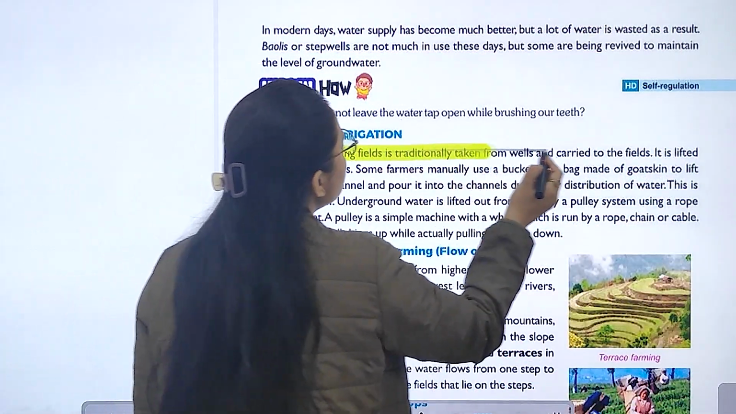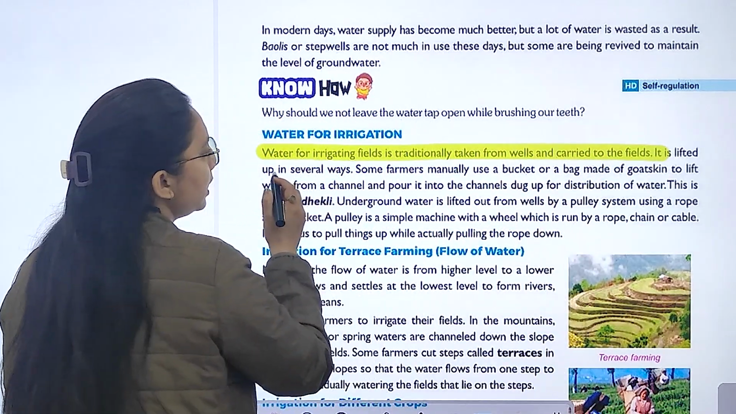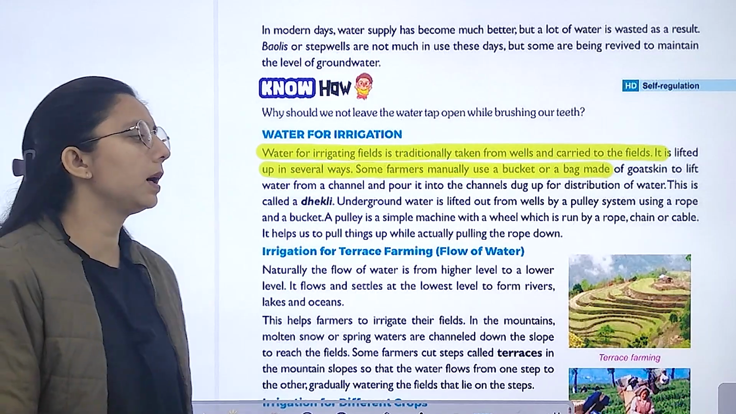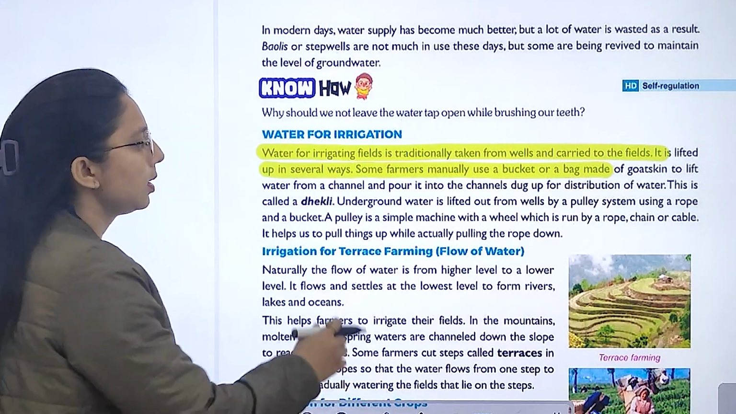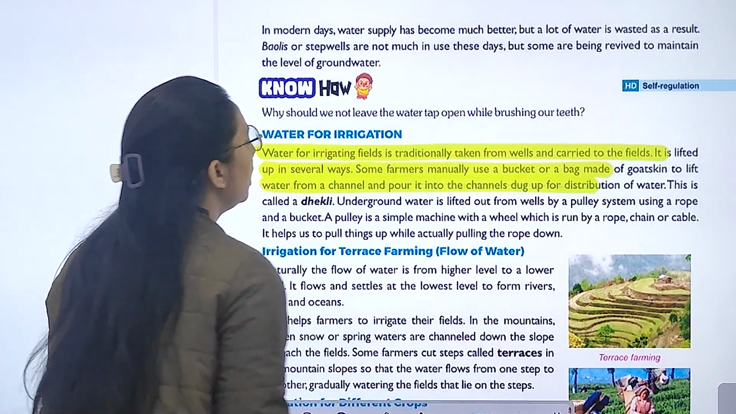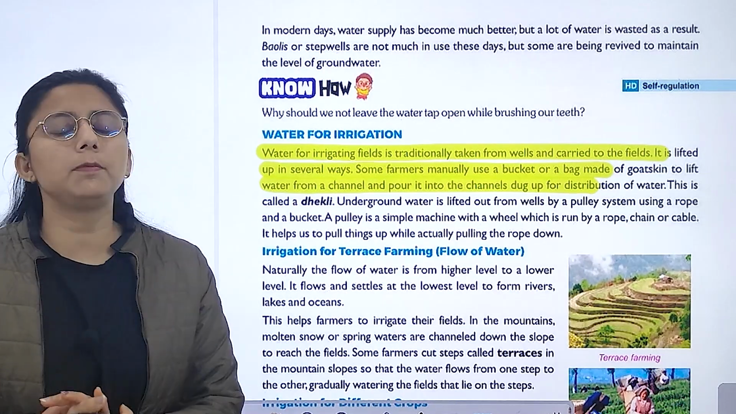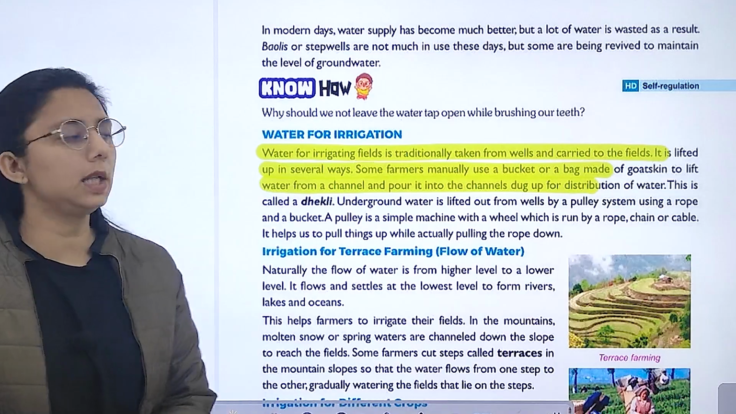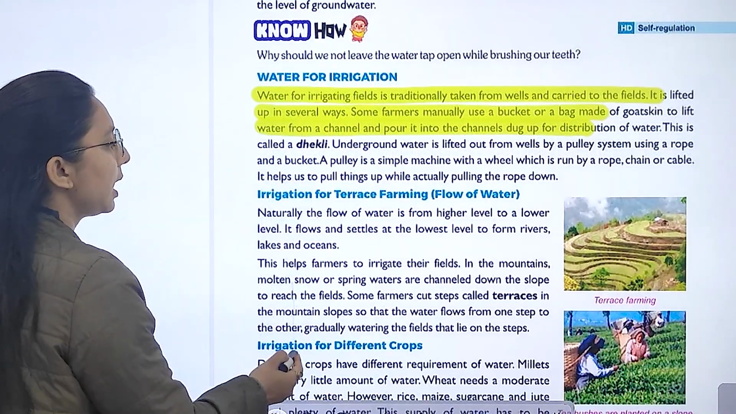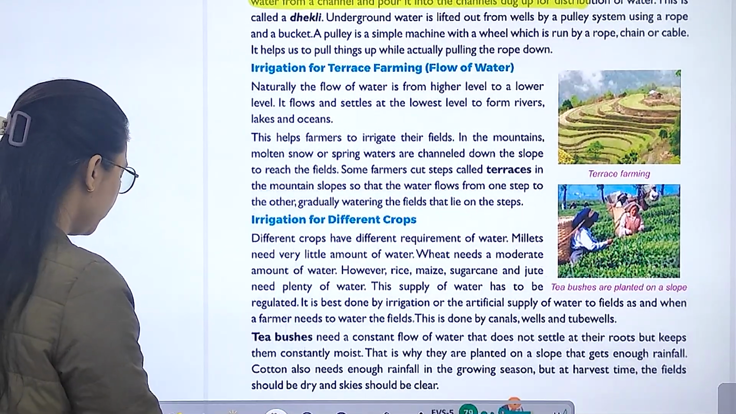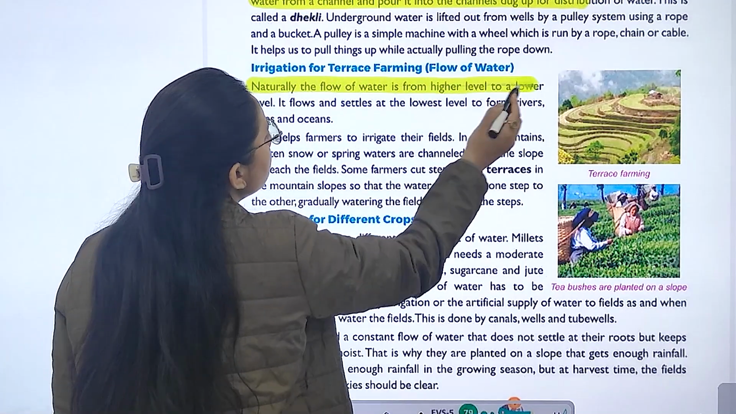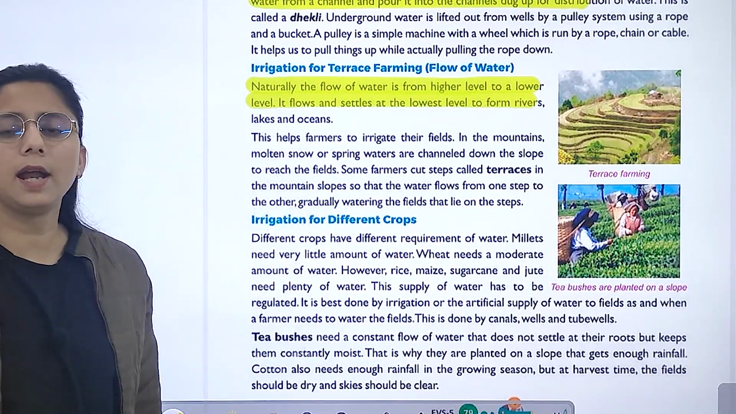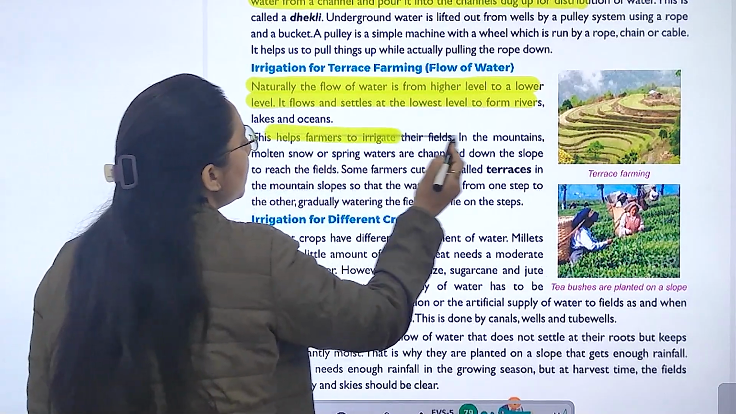Now, water for irrigation. Water for irrigating fields is traditionally taken from wells, carried to the field and lifted up in several ways. Some farmers manually use a bucket or a bag made of goat skin to lift water from the well and pour it into a channel dug for the distribution of water. Then irrigation for terrace farming. Naturally, the flow of water is from a higher level to a lower level. It flows and settles at the lowest level and forms oceans. This helps the farmer to irrigate the field.